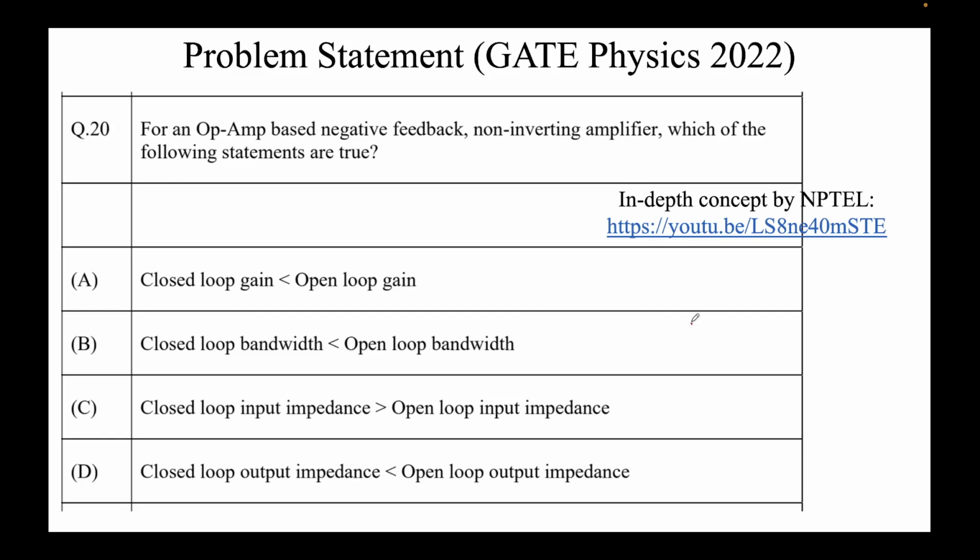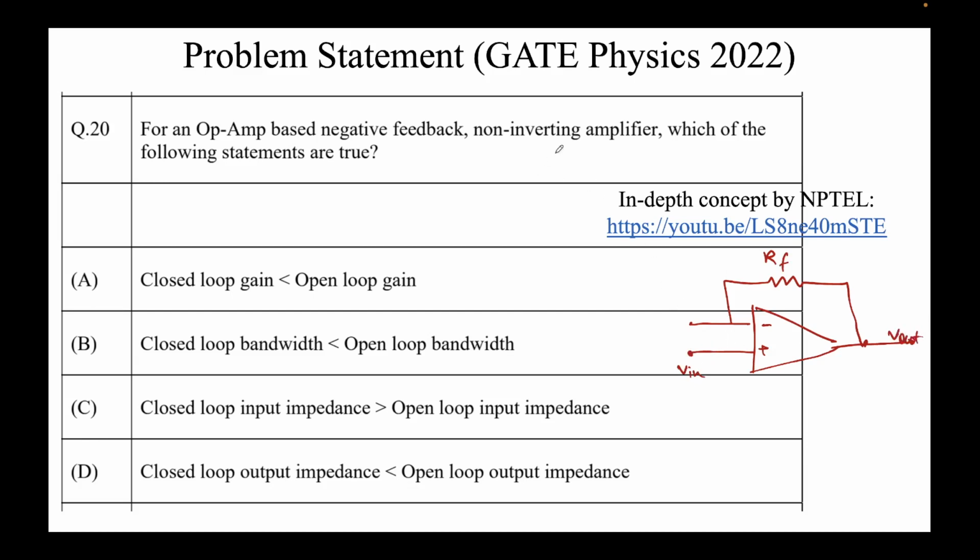Okay, so we have a negative feedback. Let me draw this. This is minus, plus. Let's say we are providing input from here, and the output.